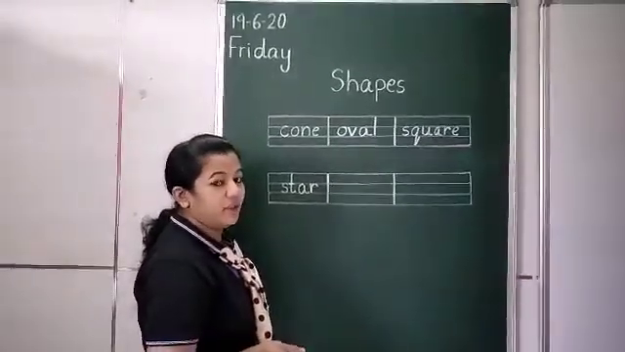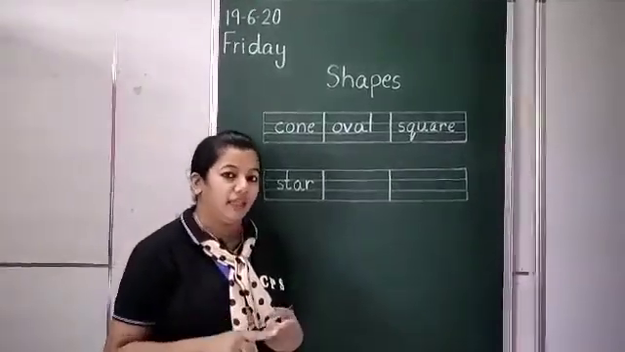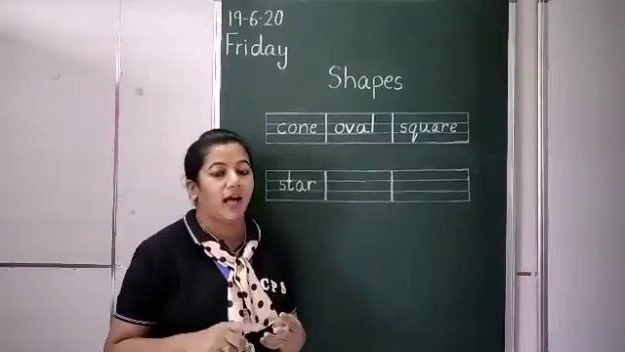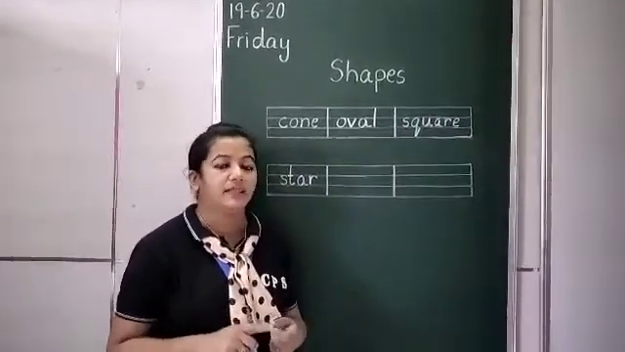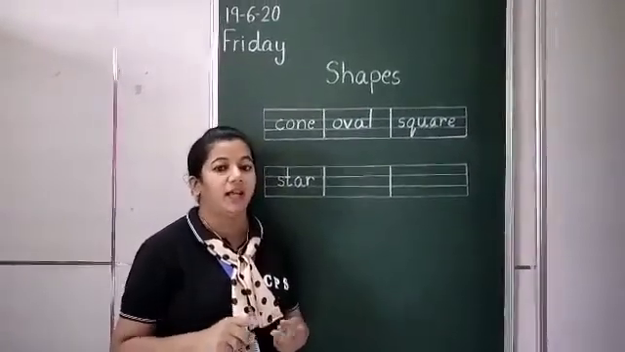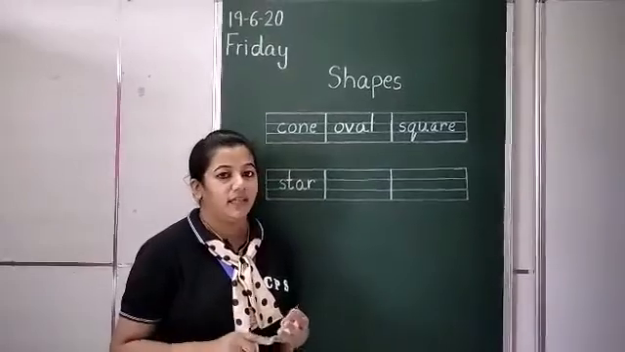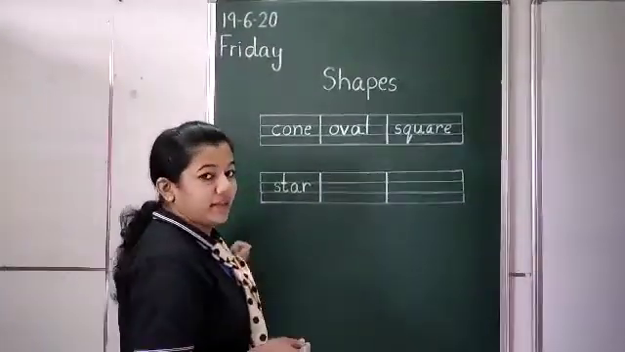We will write the spelling of circle. What is the spelling? I will tell you. C-I-R-C-L-E, circle. Repeat. C-I-R-C-L-E, circle. Now let's write it down.